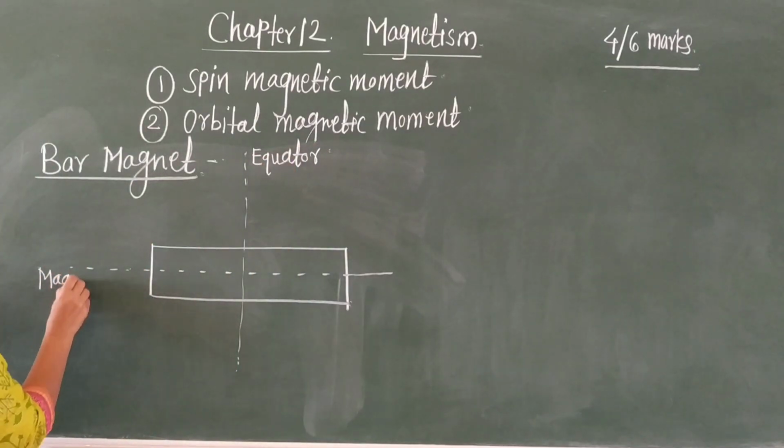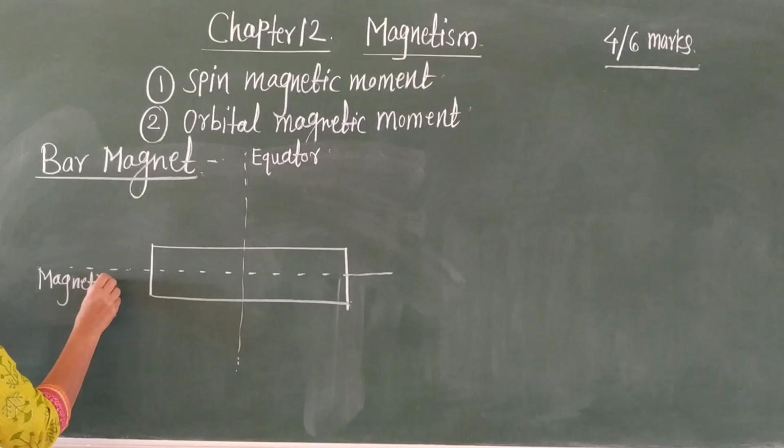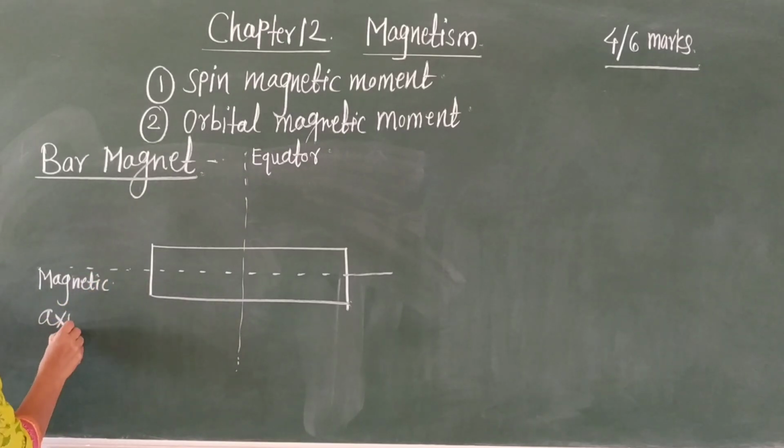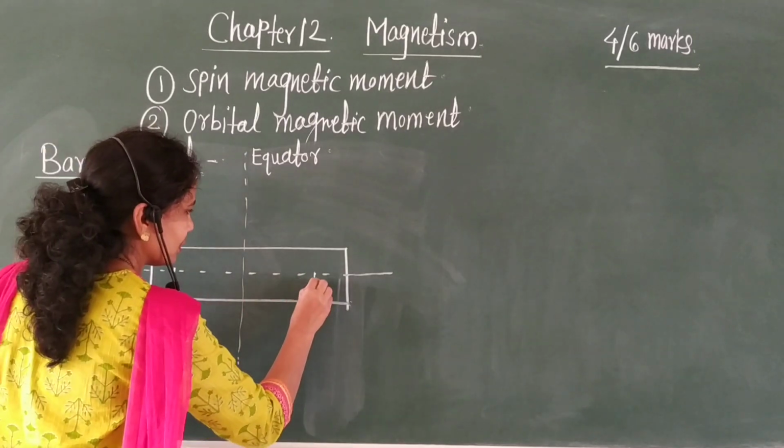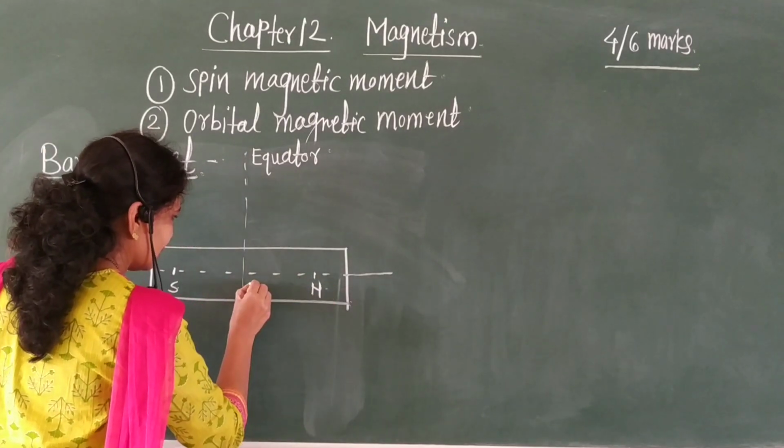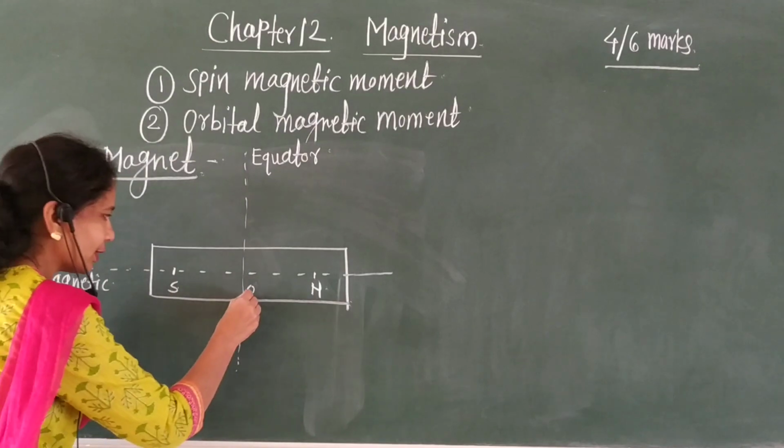This is magnetic axis. This is south pole. This is north pole. This is the center of the magnet, you say.